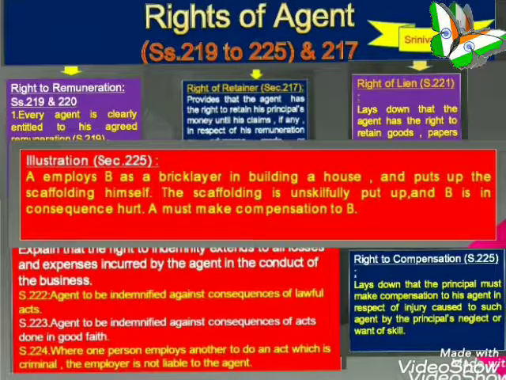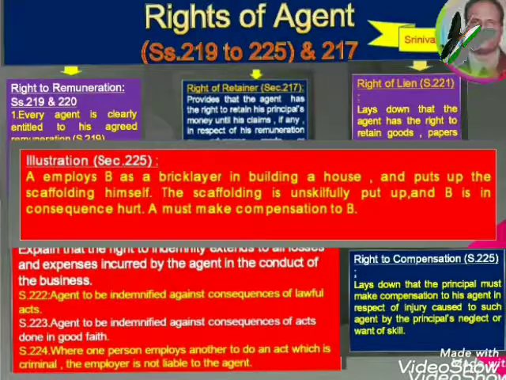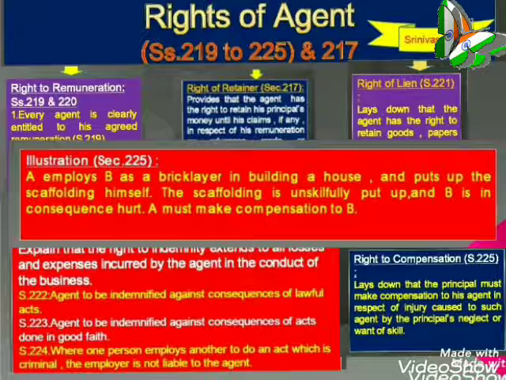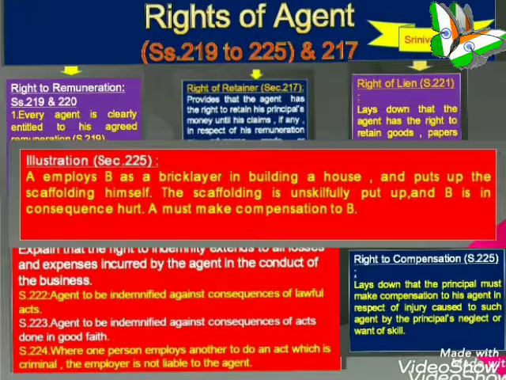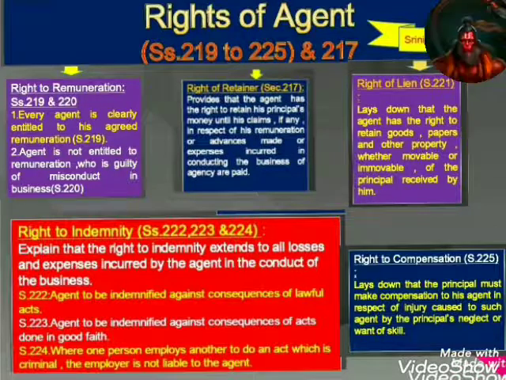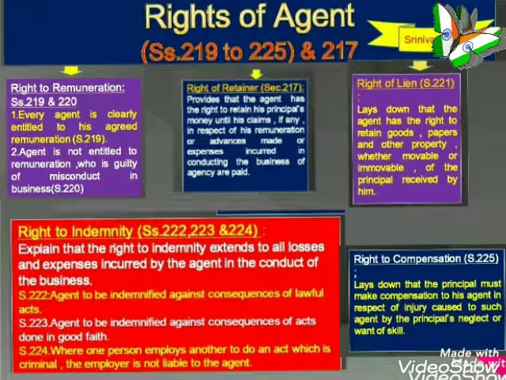So here the right to compensation is explained thoroughly in this illustration. And as you know, section 225 lays down that the principal must make compensation to his agent in respect of injury caused to such agent by the principal's neglect or want of skill.